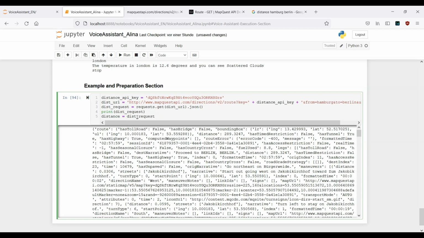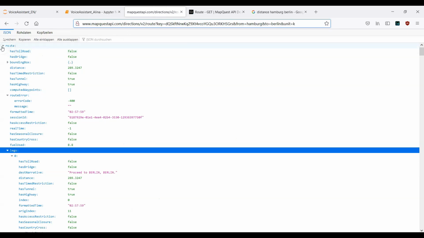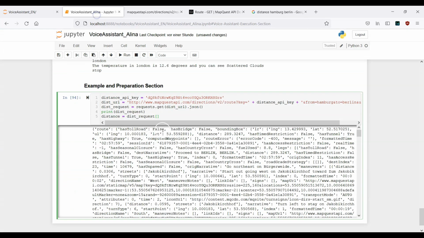Now we need to work with the keys. For example, here the first key is route, and then we have the distance. Correct? This is what we need. So first of all the route key, and then the distance.